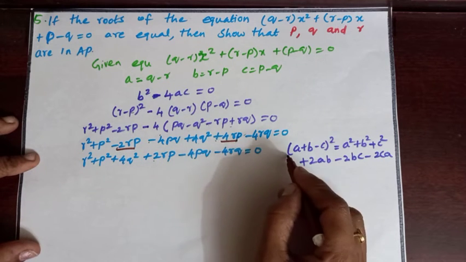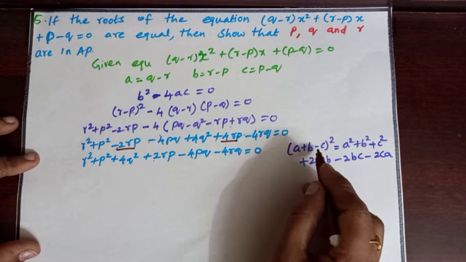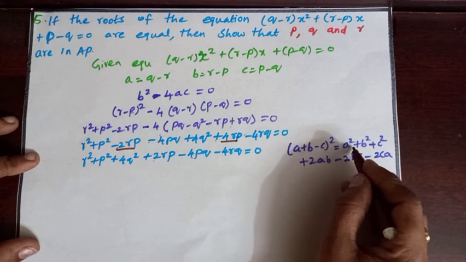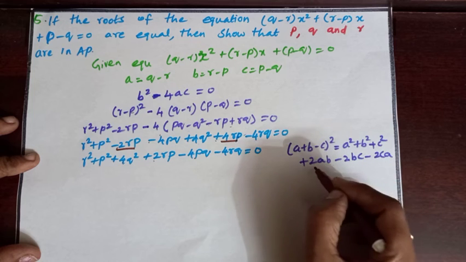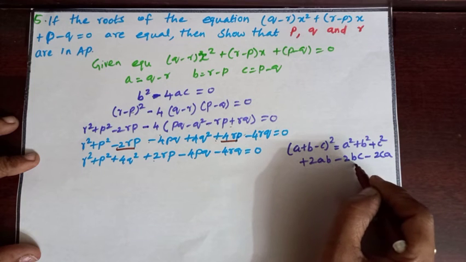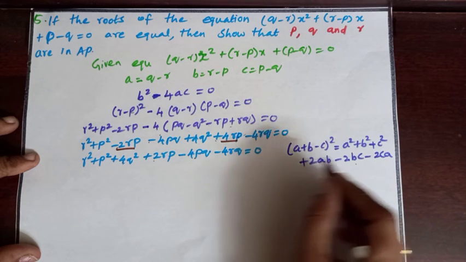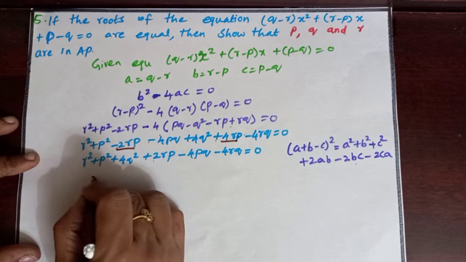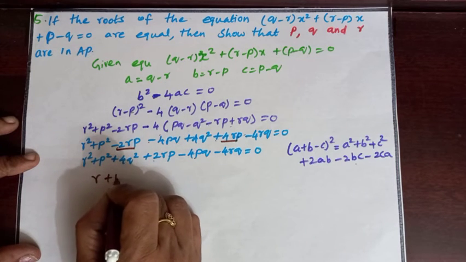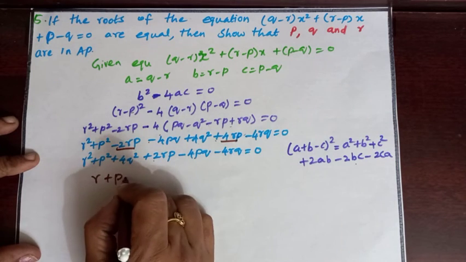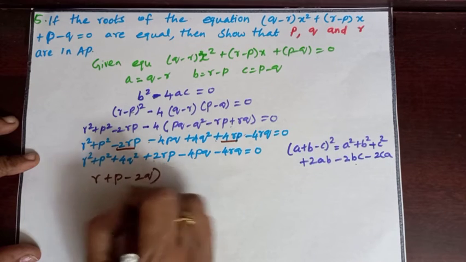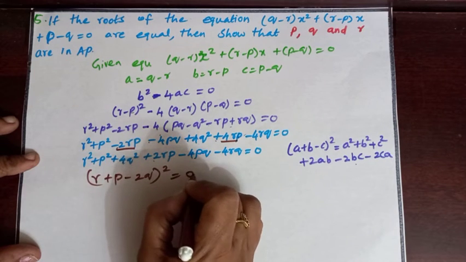r square plus p square plus 4q square, minus 2rp plus 4rp is plus 2rp, minus 4pq minus 4rq equal to 0. It is in the form of (a plus b minus c) the whole square, which is equal to a square plus b square plus c square plus 2ab minus 2bc minus 2ca. In the place of a we have r, in the place of b we have p, in the place of c we have minus 2q. The whole square equal to 0.